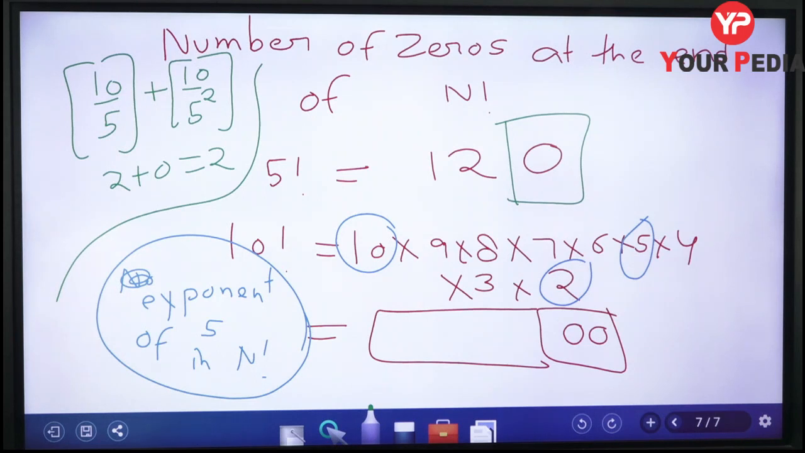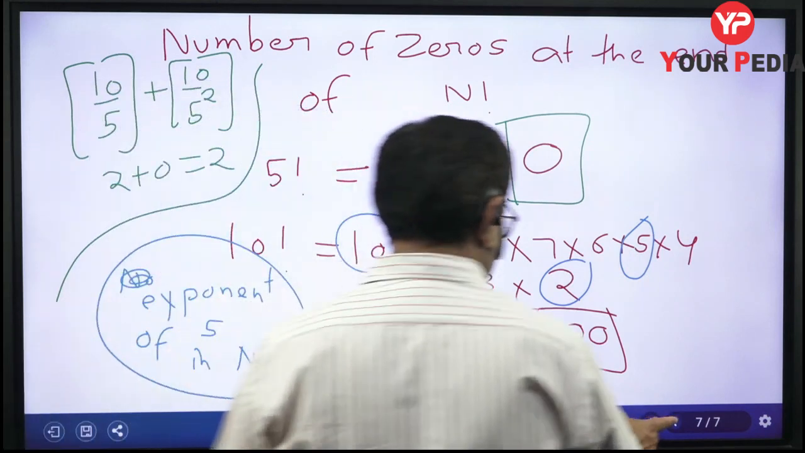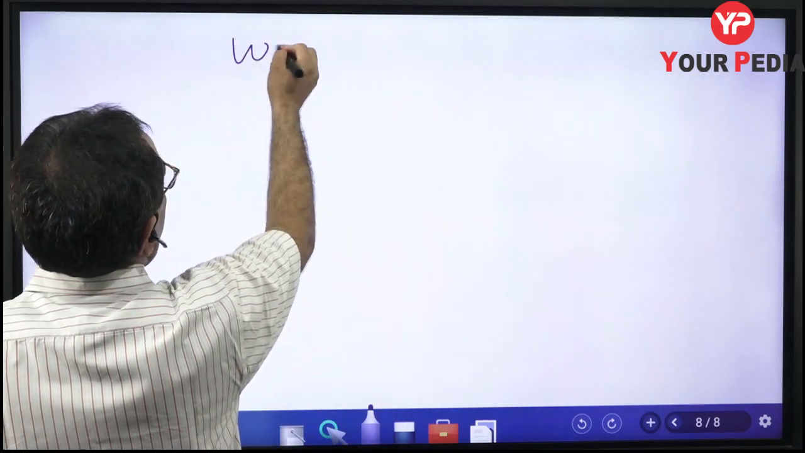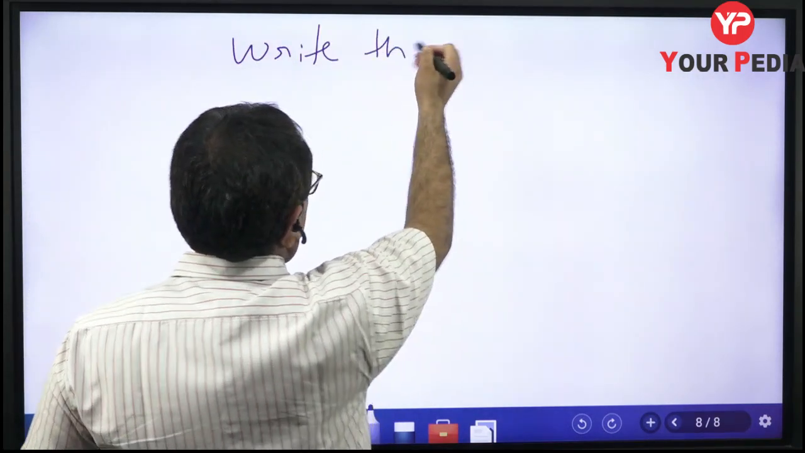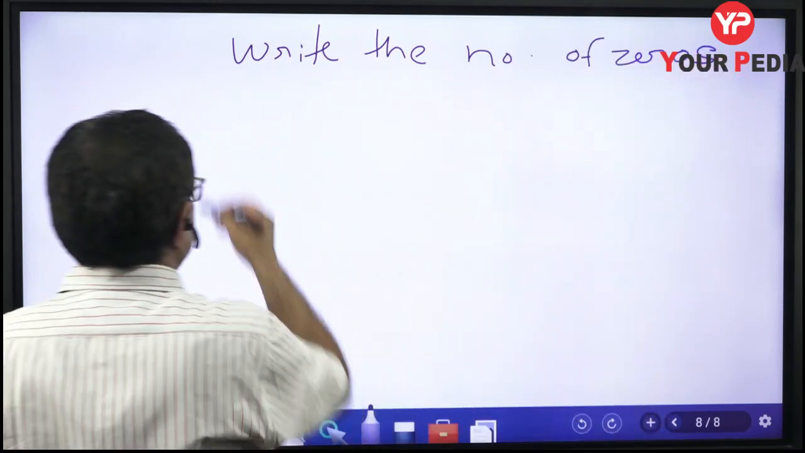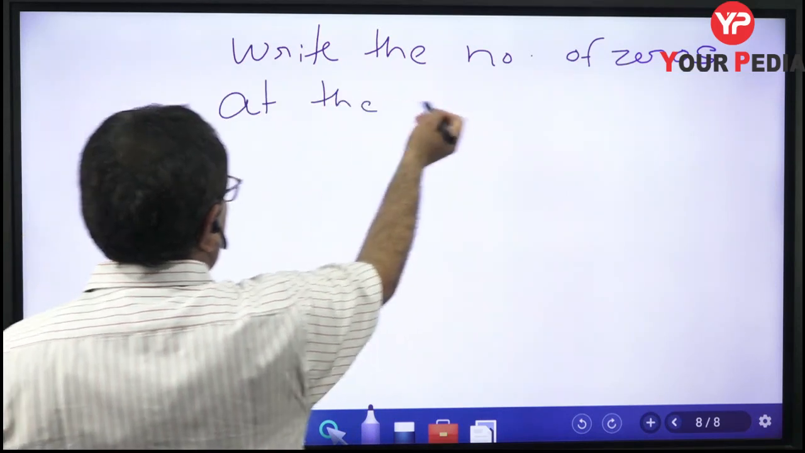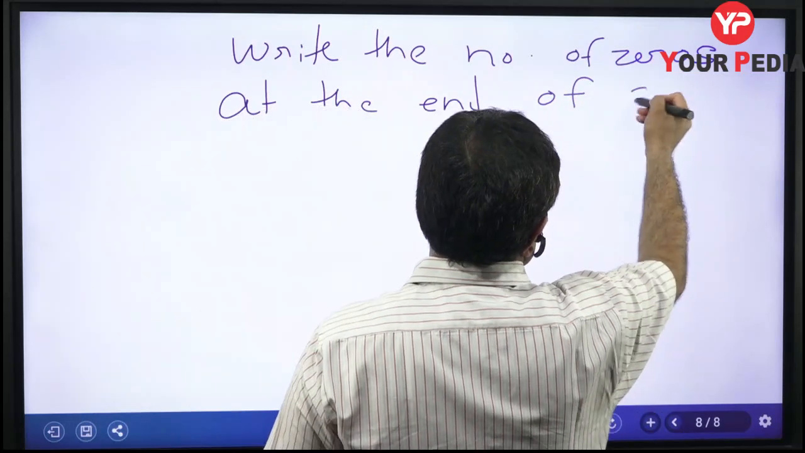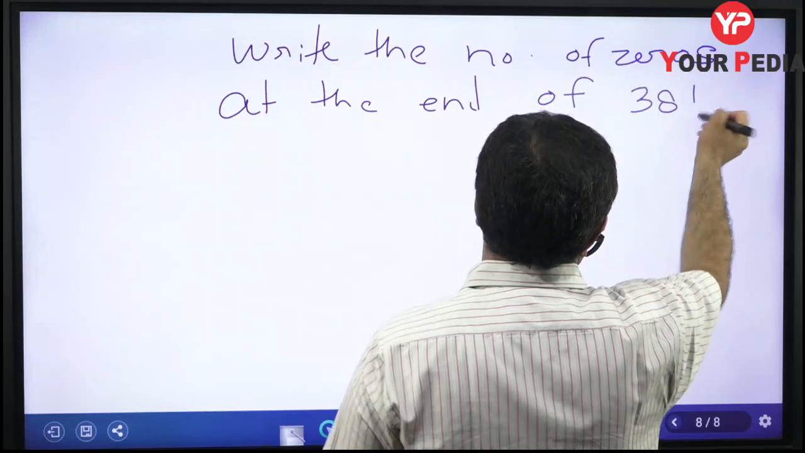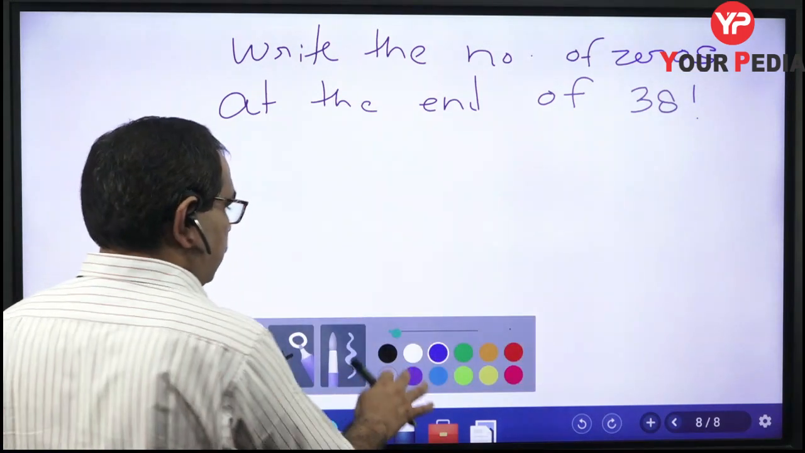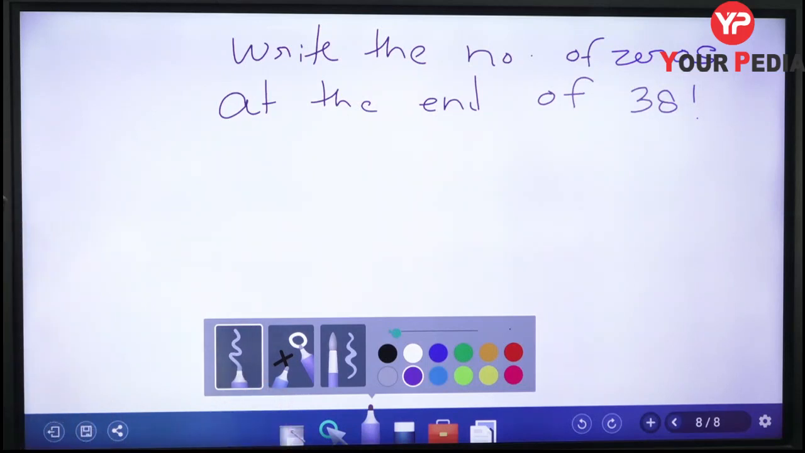Now let us move forward and solve one problem: write the number of zeros at the end of 38 factorial. We have to find the number of zeros at the end of 38 factorial. So the simple concept is we have to find the exponent of 5 in 38 factorial.